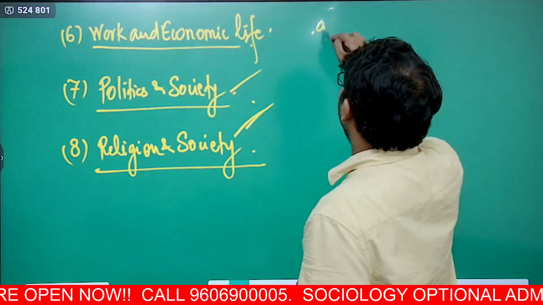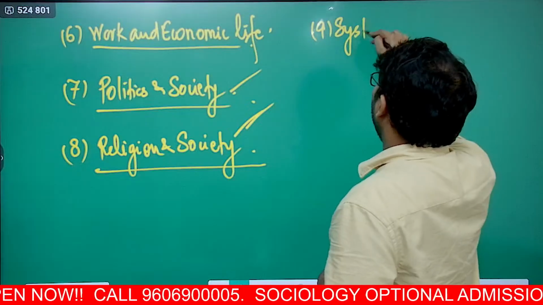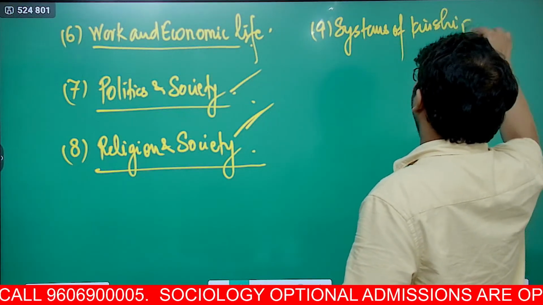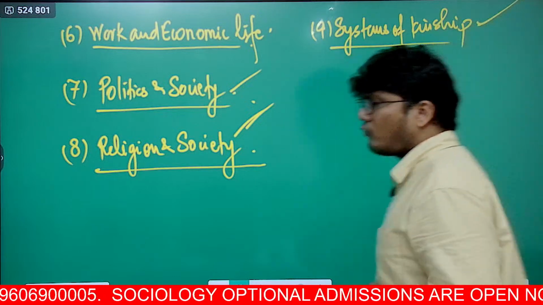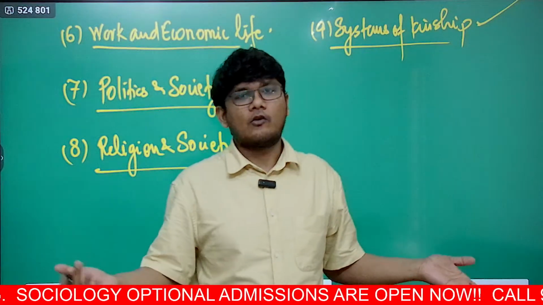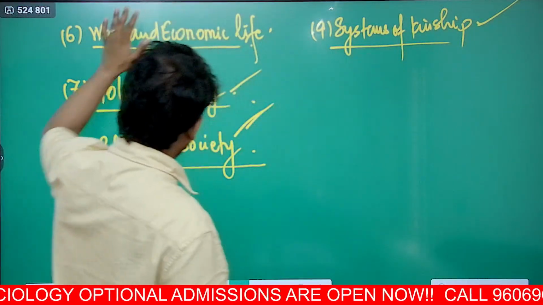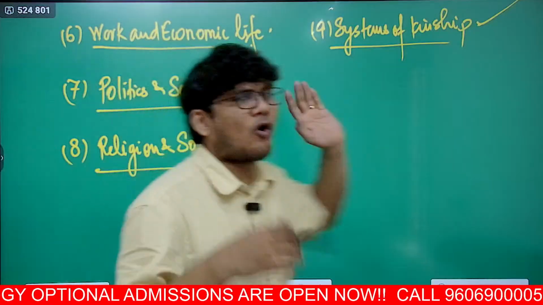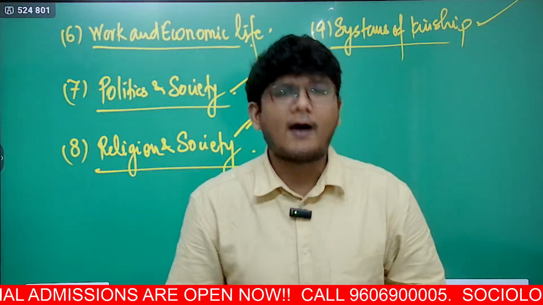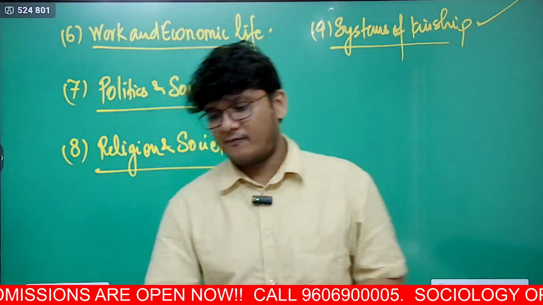And then you have 9, systems of kinship. Now the same chapter would be there in paper 2 also. The name would be systems of kinship in India. That's it. So here in paper 1 you would be understanding all the concepts. All you have to do is apply paper 1 in paper 2 to get good marks. The syllabus is very, very less.